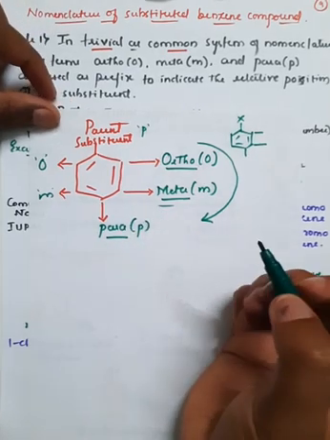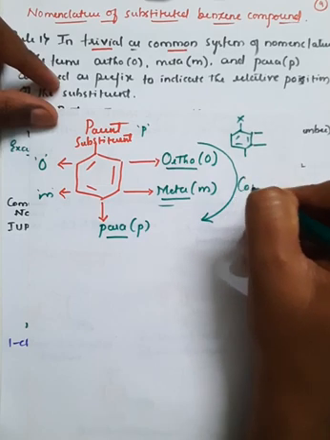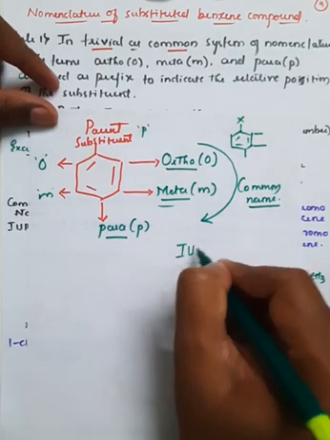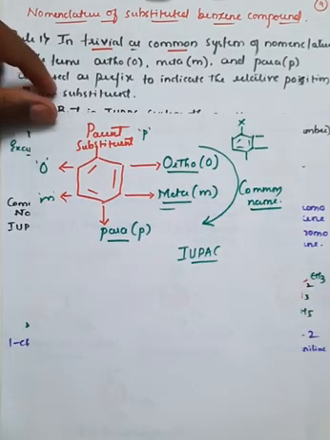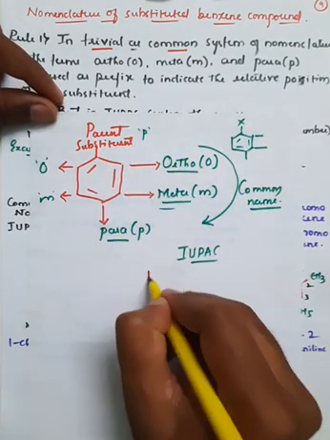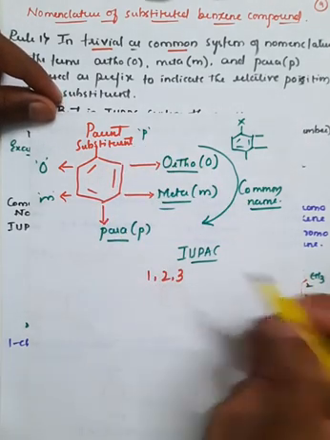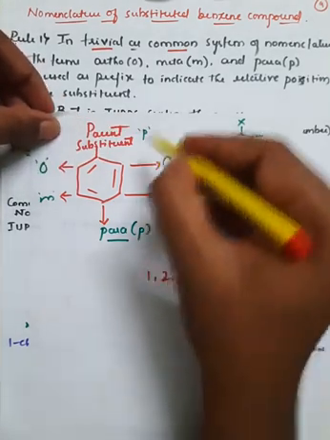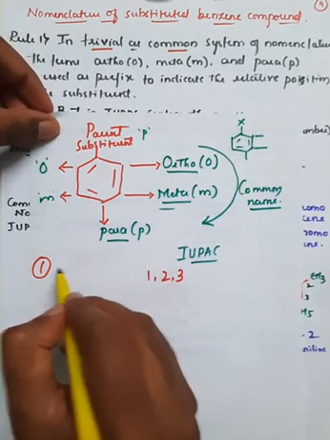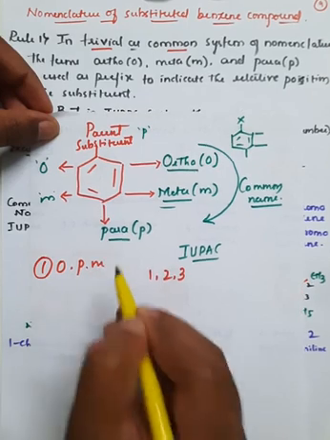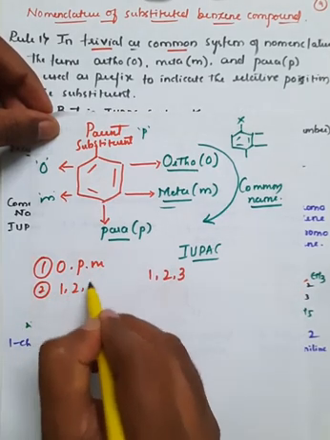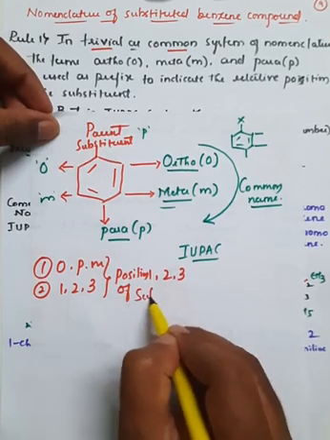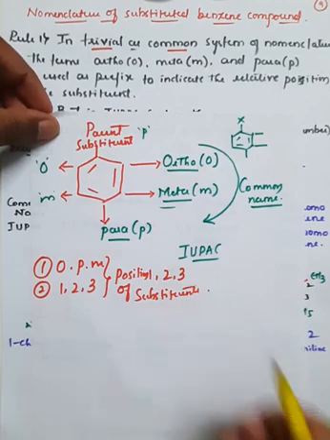But this is in case of common naming, the position in case of common name. In case of IUPAC name, we cannot use ortho, meta and para. At that time we have to use positions like 1, 2, 3, right? So ortho, meta, para are used in the form of 1, 2, 3. And these two rules are very important. In the common system, we must use ortho, meta and para. In IUPAC, we must use 1, 2, 3. Both are the positions of substituent, right?